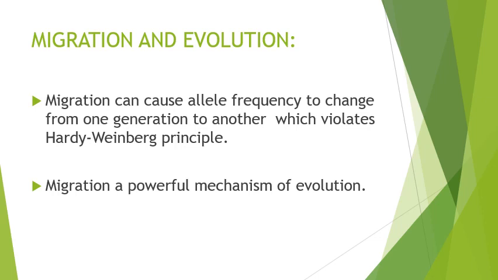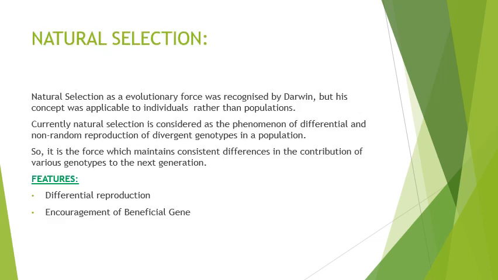Migration is a very powerful mechanism of evolution. Whatever mutational variation will be there, if it is not transferred, if there is no flow of the information, what will be the use? So migration is a very powerful mechanism of evolution. Without migration, there will not be a successful evolution. For the evolution to be successful, genetic information must flow from one population to the other.